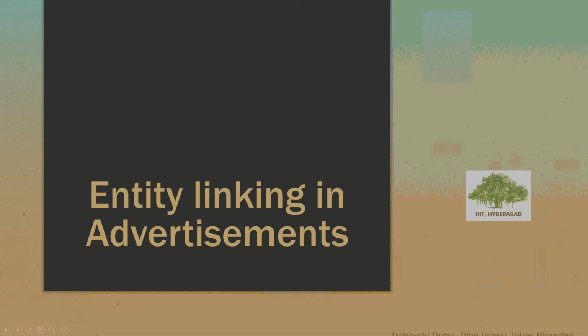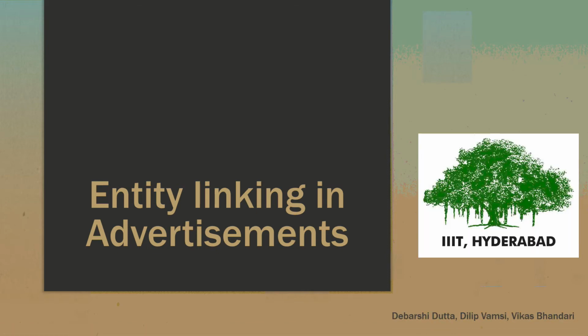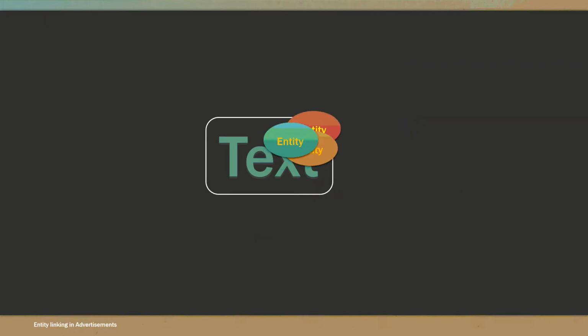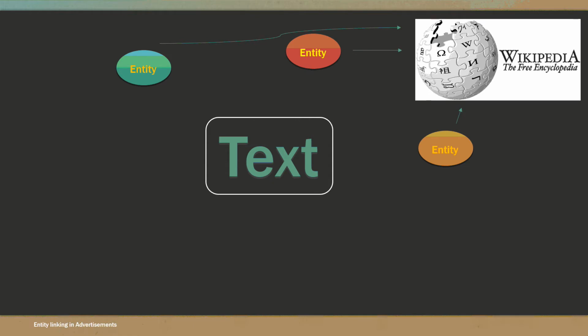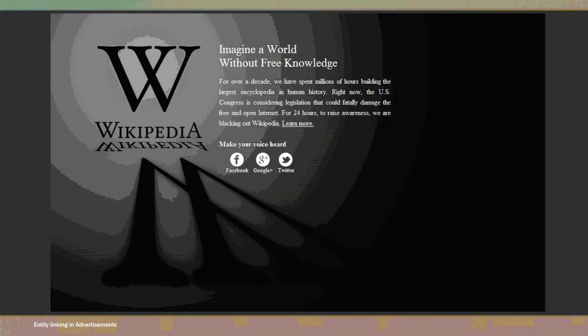Hi everybody. In this project, we have implemented a system where we identify important entities within the text and tag them with Wikipedia. As advertisements can be considered as short text, we have taken inspiration from a paper, Fast and Accurate Annotation of Short Text with Wikipedia by Paolo and Hugo. We chose Wikipedia because it's ever expanding and it's the largest organized knowledge repository on the web.